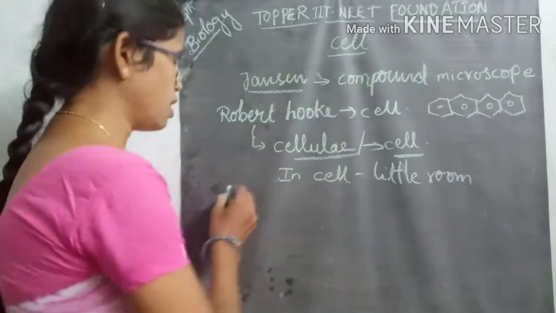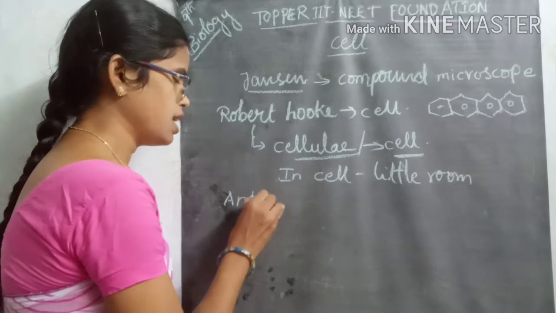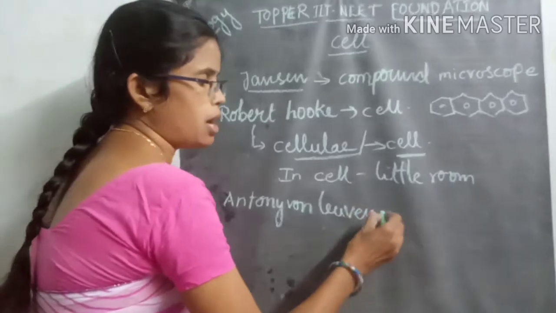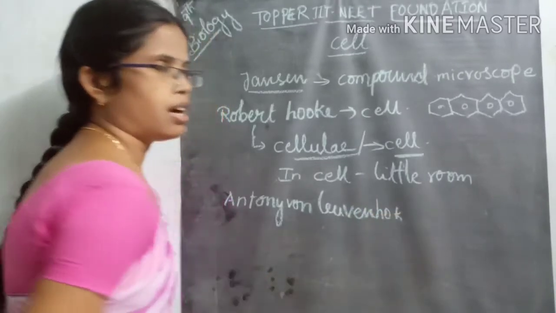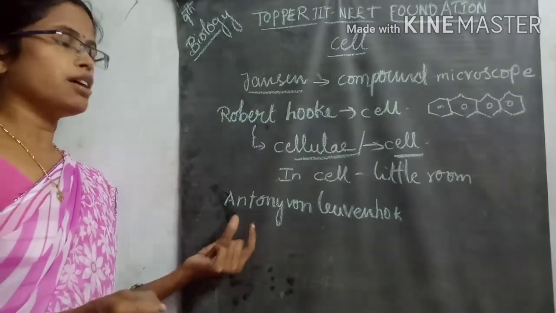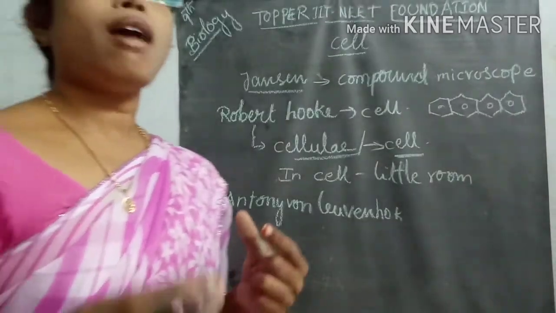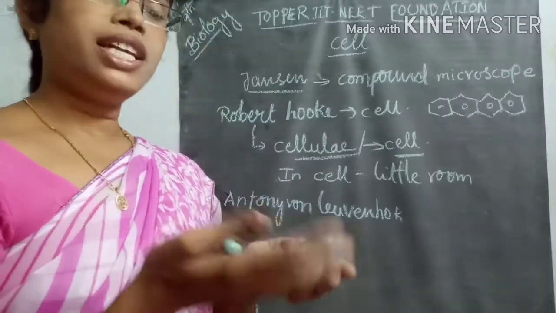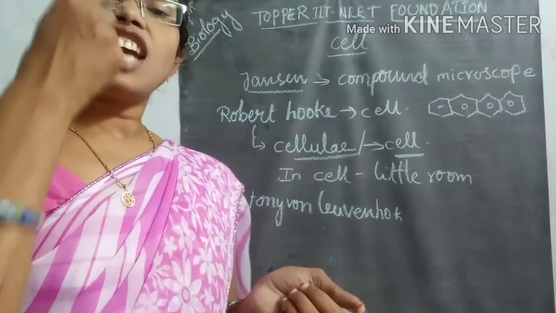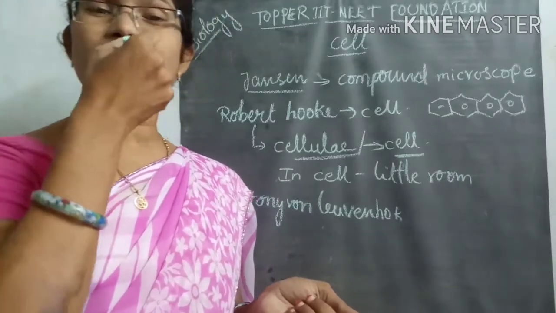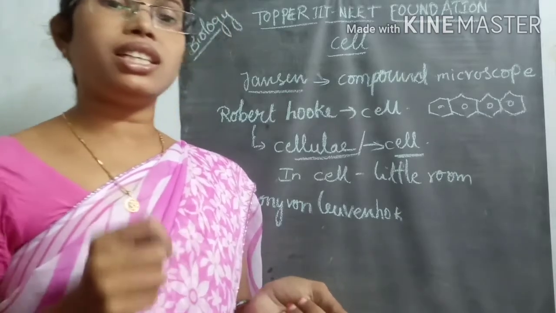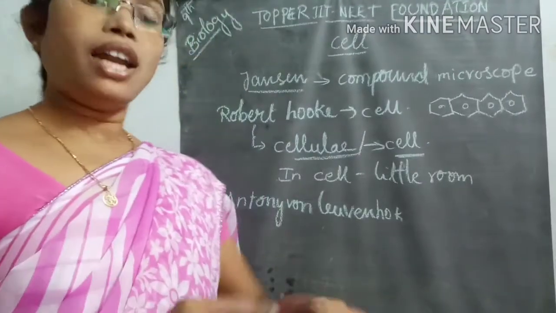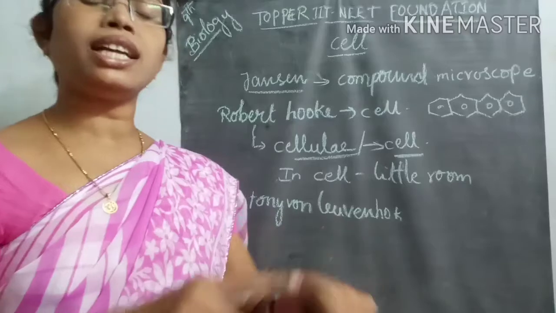Then, coming to another important scientist, Antoine van Leeuwenhoek. He was a microbiologist. Without knowing the term microbiology, he observed a lot of different small things which we can't see without a microscope, for example dirty water or pond water, the tissues between our teeth or the gums, the RBC cells present inside our body, and the cells present on our skin.